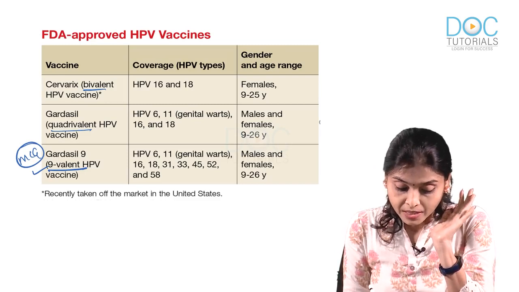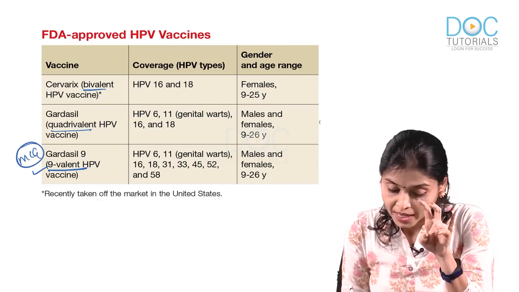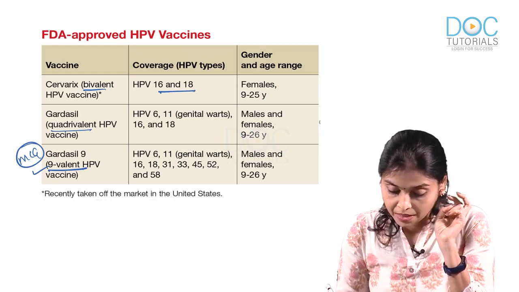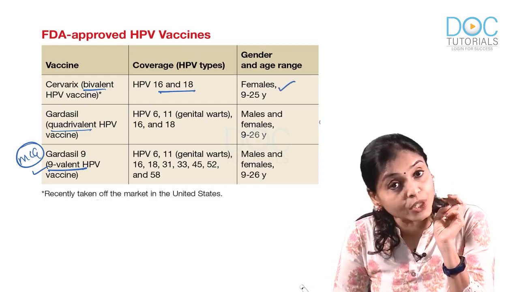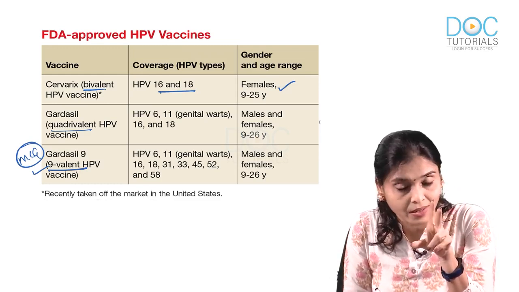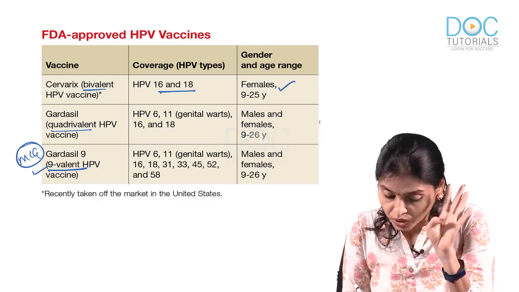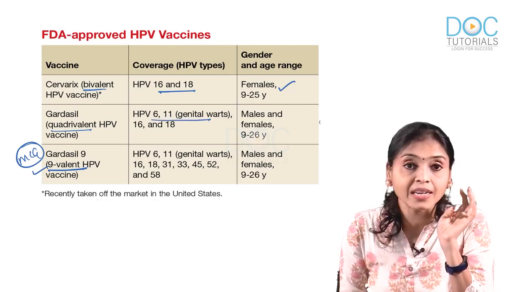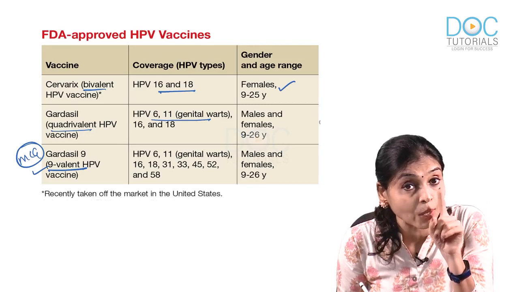Now, bivalent is against 2 HPV types, which are 16 and 18, and it is given for females between 9 and 25. Quadrivalent, the name is Gardasil. Quadri means 4. So, along with 16 and 18, this also contains 6 and 11, which can cause genital wart.